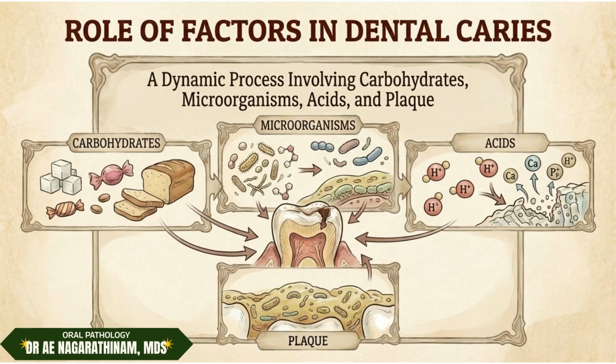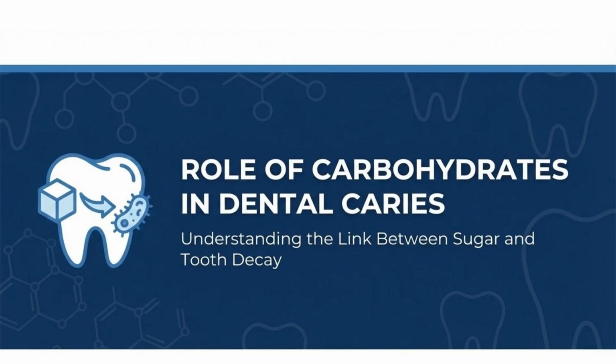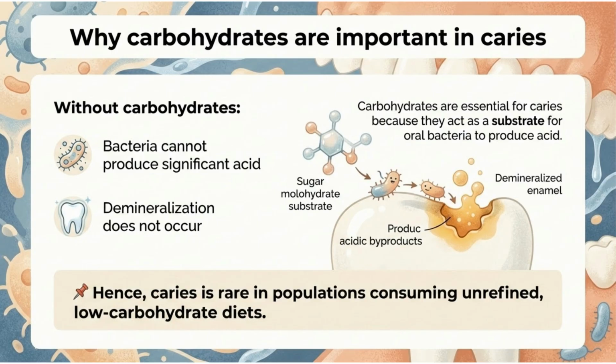Dental caries is a dynamic process where carbohydrates, microorganisms, acids, and plaque all interact. Let's begin by focusing on the role of carbohydrates in dental caries, understanding the critical link between sugar and tooth decay. Carbohydrates are essential for caries because they serve as a substrate for oral bacteria to produce acid. Without them, bacteria cannot produce significant acid, and demineralization does not occur.